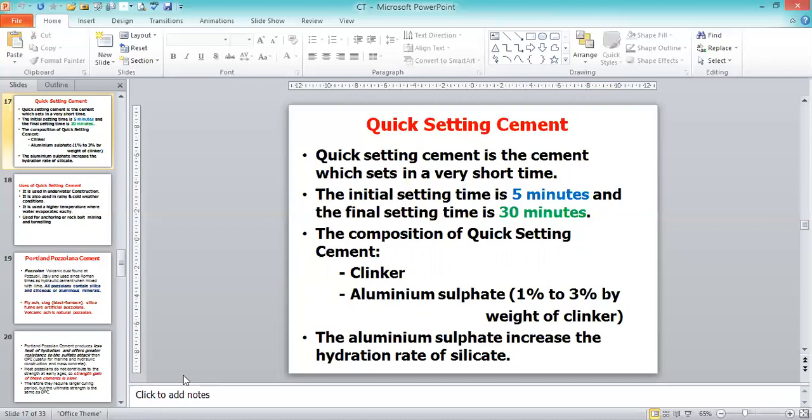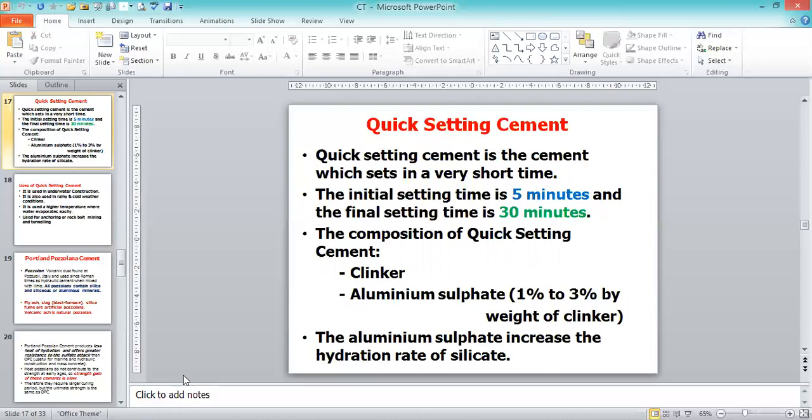If you take ordinary Portland cement, we are anyhow discussing the tests of ordinary Portland cement, but here we are expressing the initial setting time and final setting time. Initial setting time is 5 minutes for this quick setting cement, but in the case of ordinary Portland cement, the initial setting time will be 30 minutes. It should not be less than 30 minutes. It may be 30 to 40 or 50, 60 minutes also. But here, within 5 minutes itself, we are setting the property of the quick setting cement. Finally, the final setting time is when it is hardened.